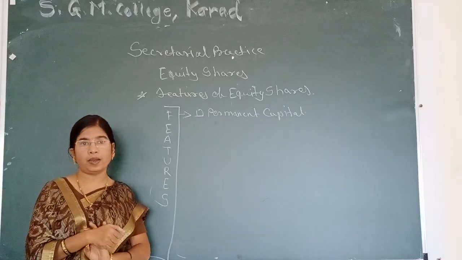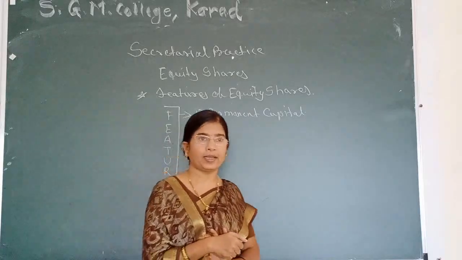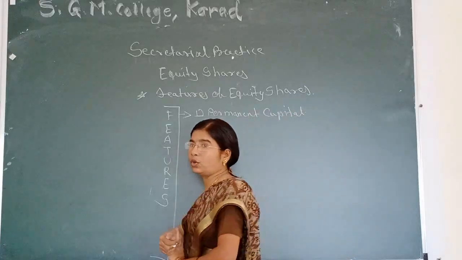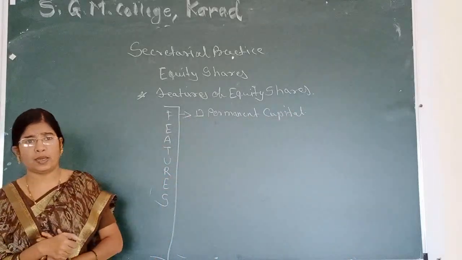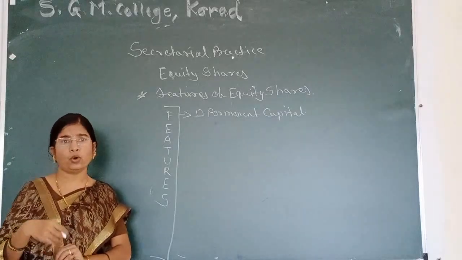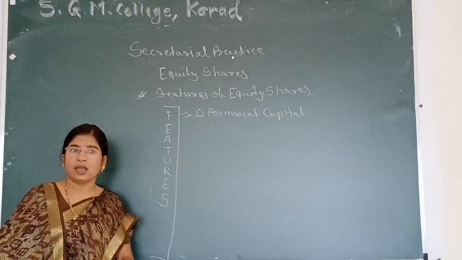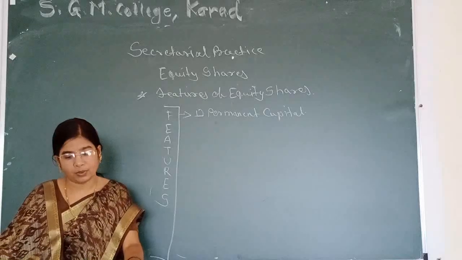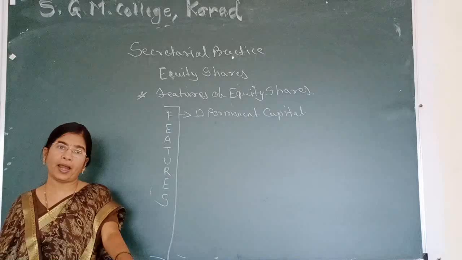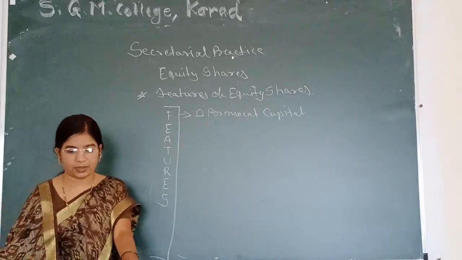When is it refundable? When the company is going into winding up, at that time equity shareholders get a part of the company's total investment. If the winding up procedure goes into profit, then they get more than they invested, and if it is a smaller amount, then they get less. So it is called permanent capital because it is not returned during the full lifetime of a company.